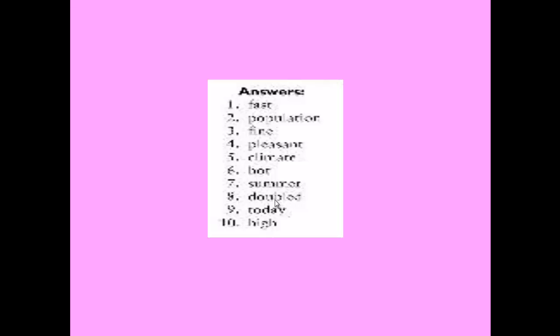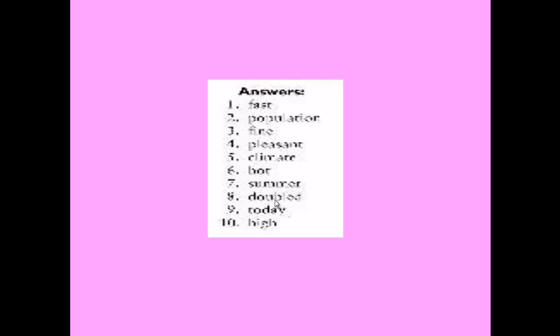Fast, population, fine, pleasant, climate, hot, summer, doubled, today, and finally we have high. You can write them down in your book.